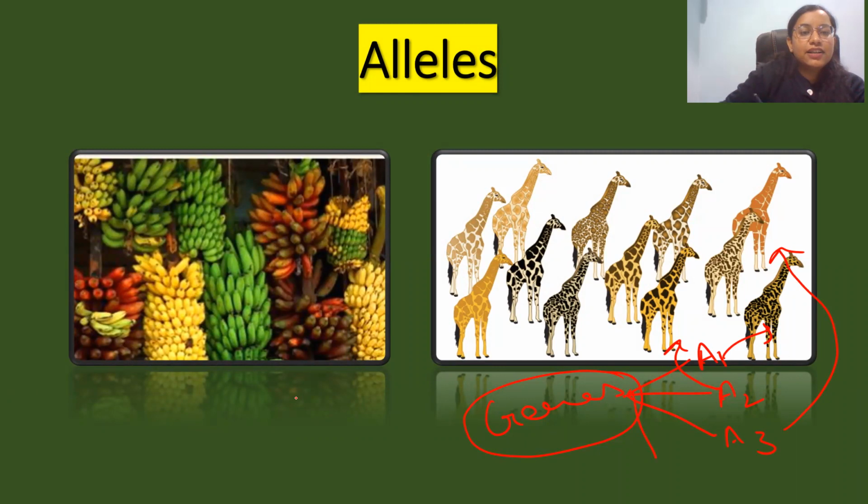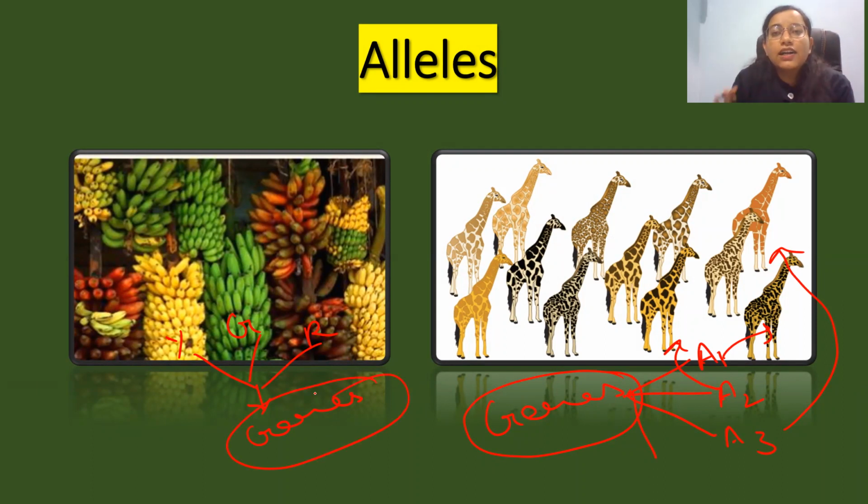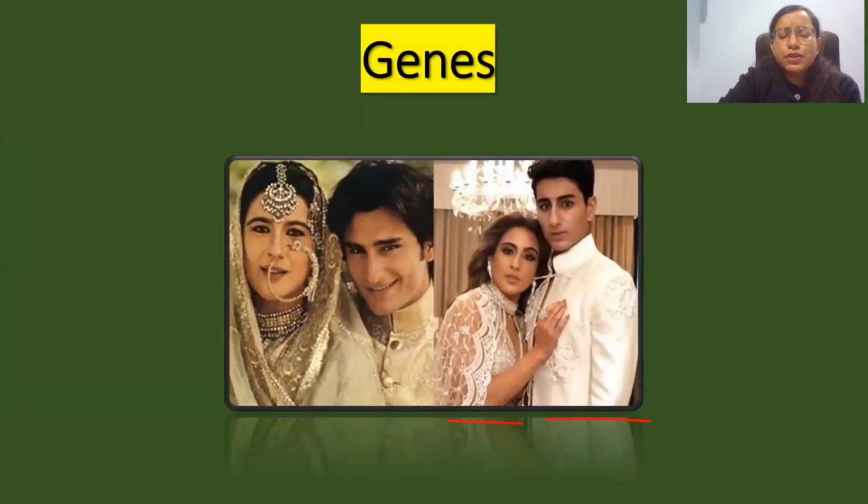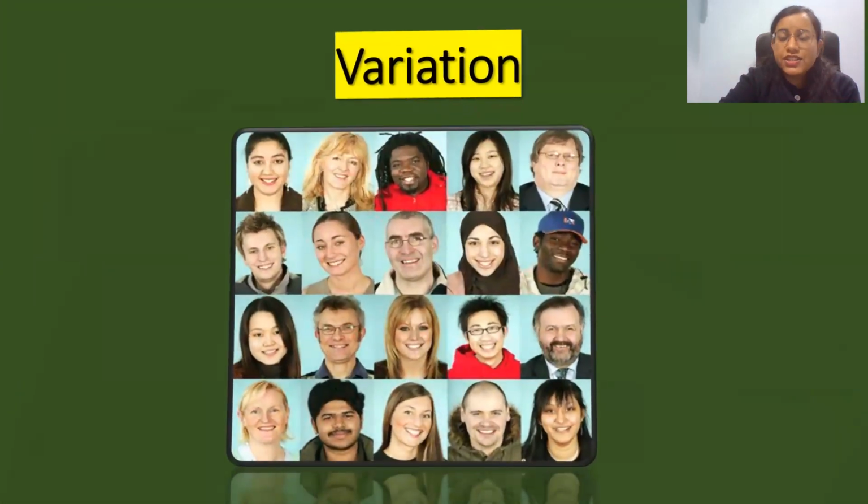As you can see in the next picture, the colors of bananas are different: there is yellow color, there is green color, there is red color. So these are the alleles of one gene which is responsible for the color of bananas. So alleles are the forms of a gene. I think you all have understood alleles, genes, and variations.